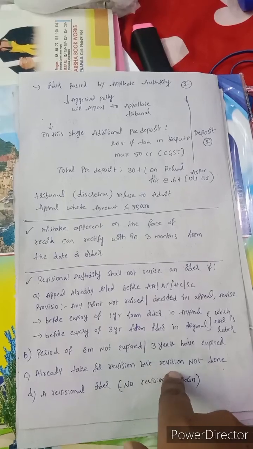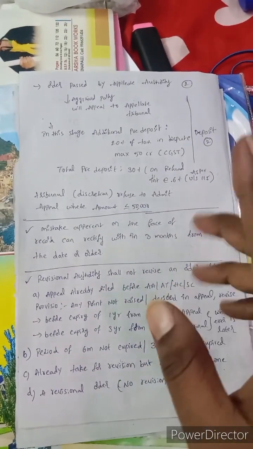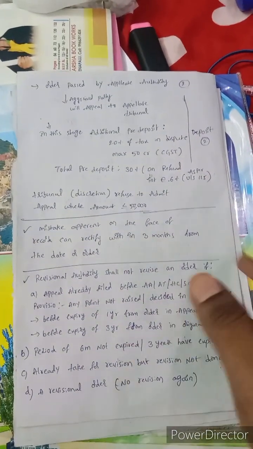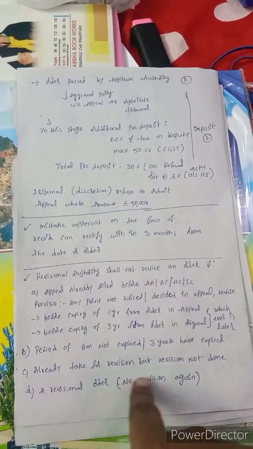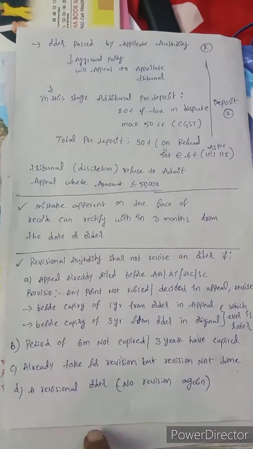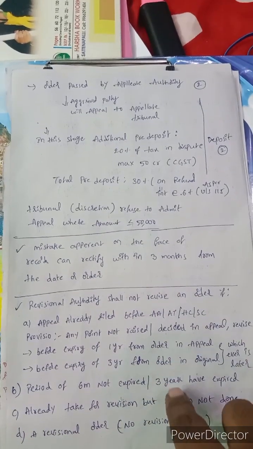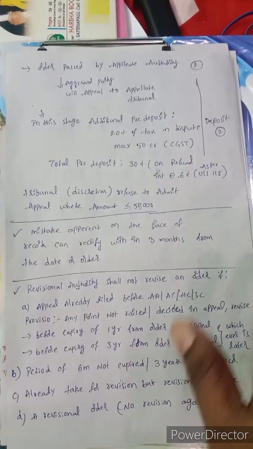If the matter was already taken up for revision, but the revision is not done, it means they have already considered it once. If they consider it again, it is duplication. So they can't revise if it has already come to revision. And if a revisional order has been passed, they can't revise again, right? So a revisional order passed means no revision again. In these situations, the revision authority shall not revise the order.